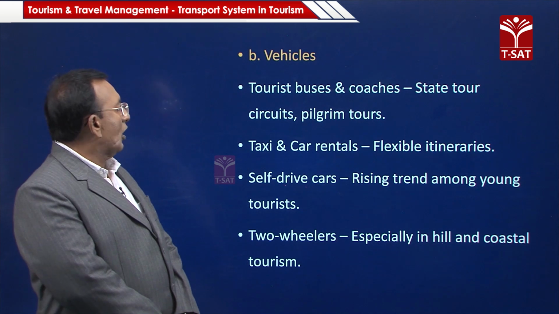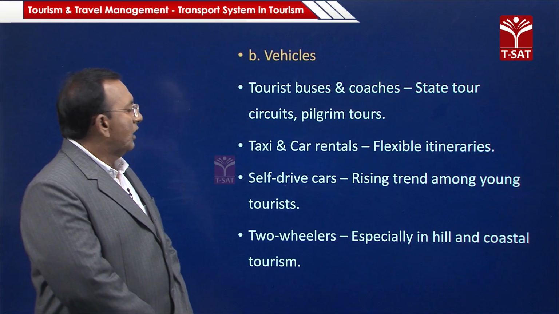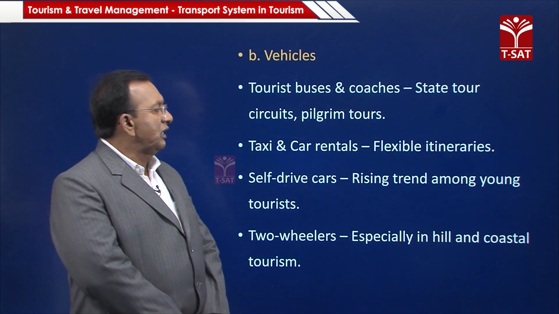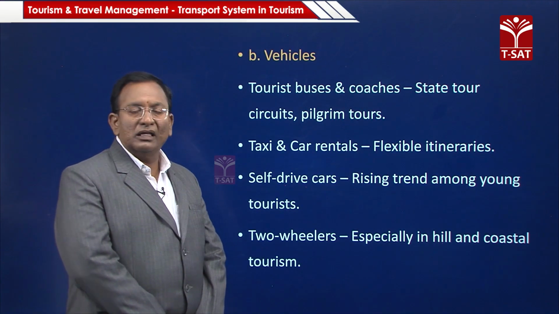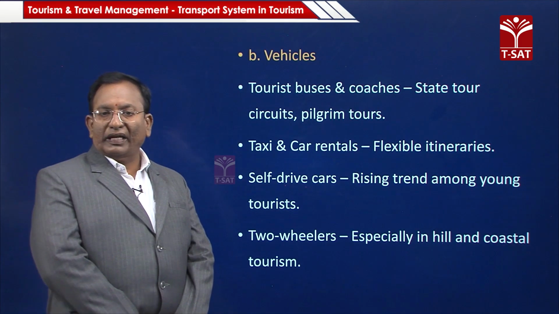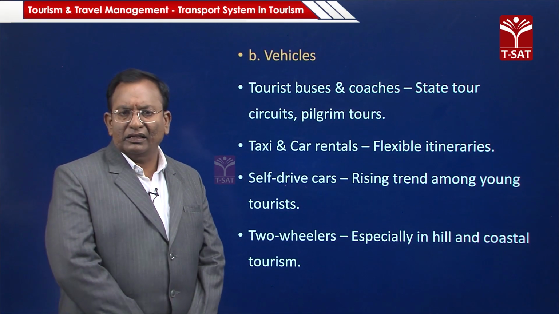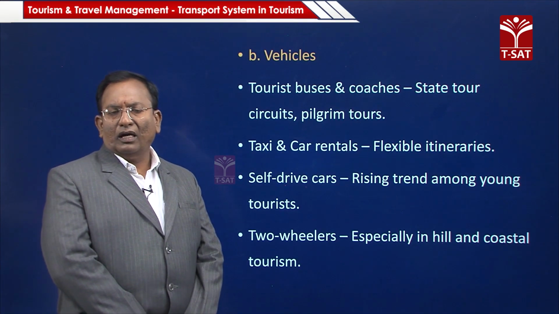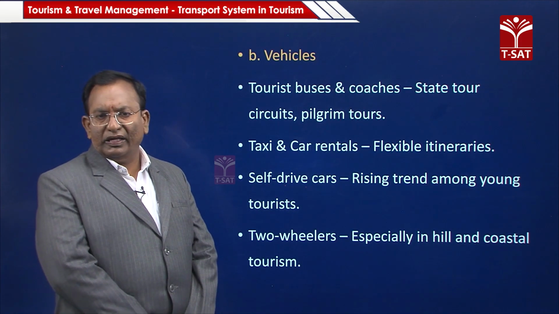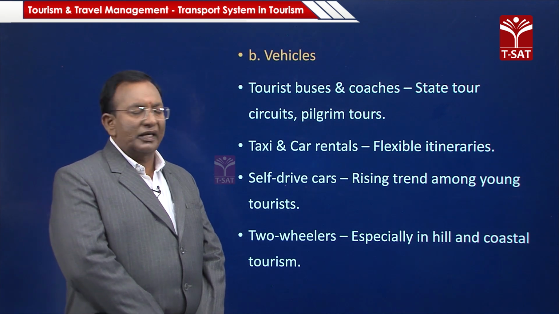They have been using these operations especially to improve employment, tax and car rental flexibility in itineraries. Also the self-drive cars: in places like Ooty, Goa and others, self-drive cars and vehicles are provided on a rental basis.